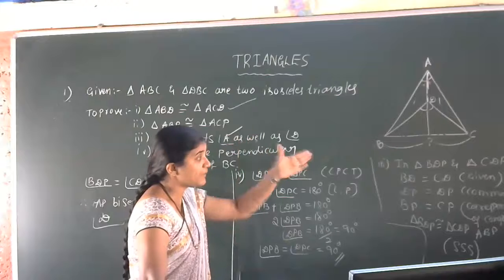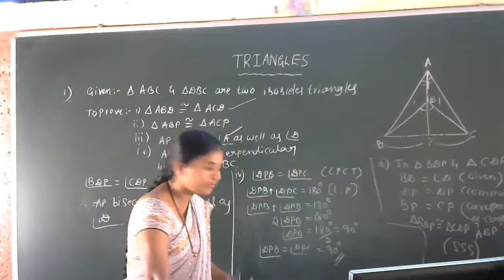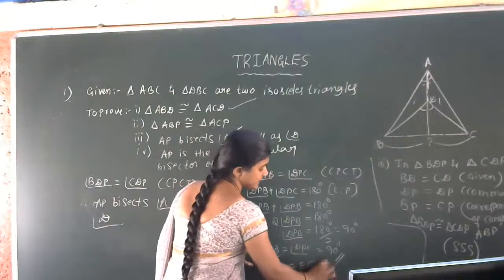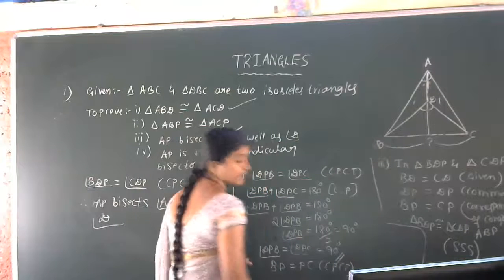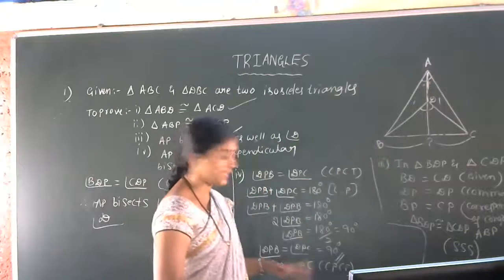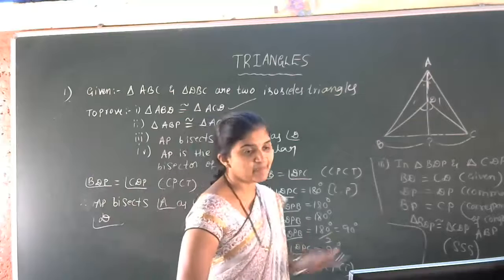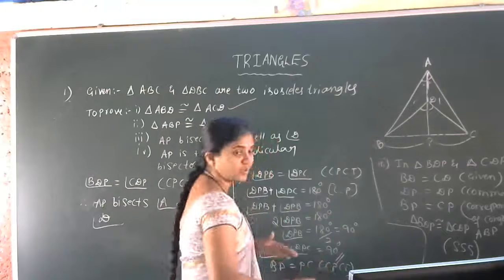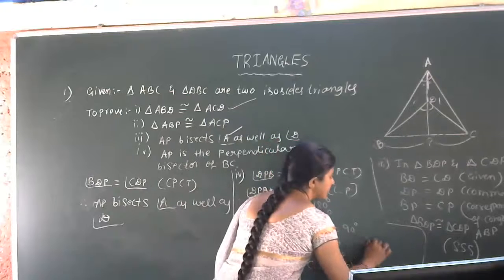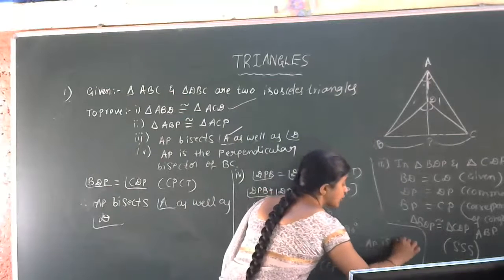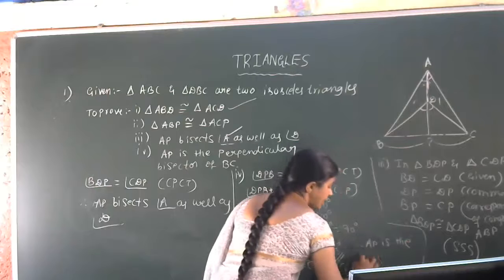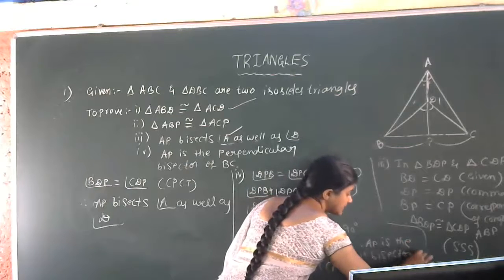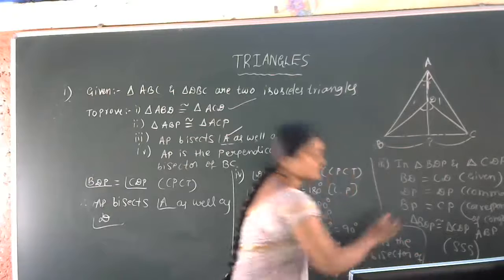So AP is the perpendicular bisector of BC, and already we know that BP is equal to PC, CPCT. Okay, CPCT of the third part only you can take. BP and PC, CPCT already proved. Okay, therefore you can write the conclusion: therefore, AP is the perpendicular bisector of BC.